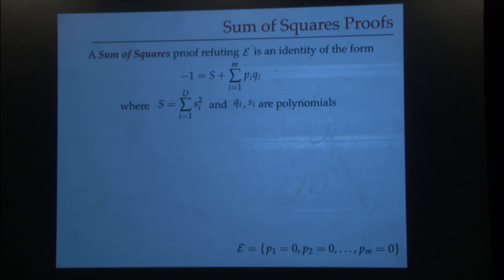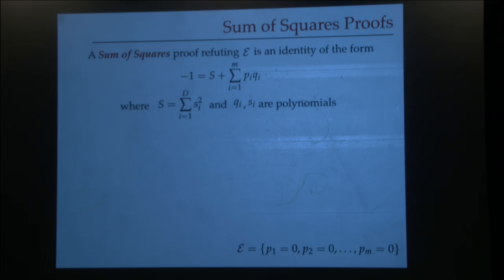So suppose somebody proved to you that this identity holds. Let me convince you that this is a refutation of this system being feasible. Okay. So let's see why. Suppose there is an x that satisfies all these equations. Then this sum pi qi term has to be 0 because each pi at x evaluates to 0. On the other hand, the s will always evaluate to a non-negative number because s is the sum of squared polynomials, which means that the right hand side is non-negative. On the other hand, the left hand side is a negative number, which is a contradiction to the existence of such an x, which means that if such a proof exists, then I can be convinced that there is no x that satisfies these equations simultaneously, right?